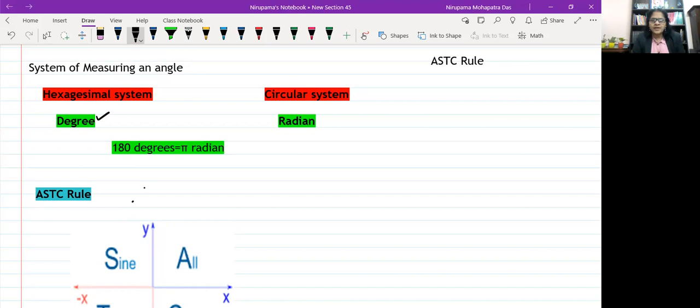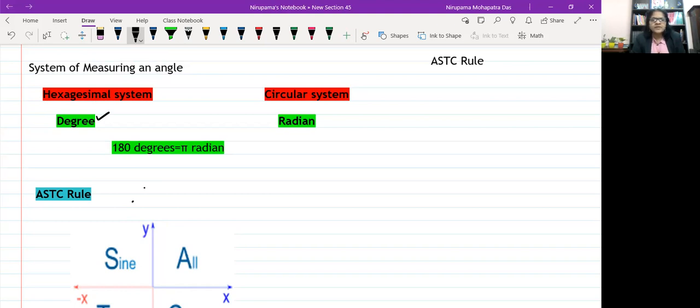We also know the relationship between degree measure and radian measure: 180 degree equals pi radian. So converting degree to radian and radian to degree is not a problem at all.